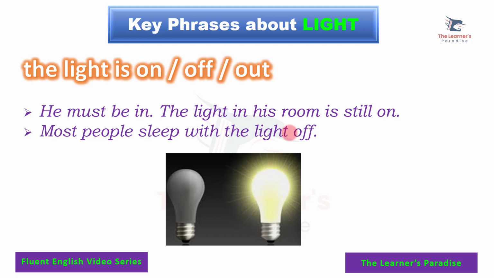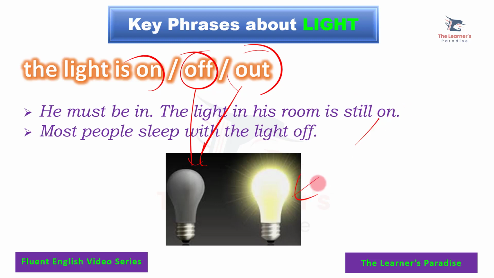Next we have the light is on, or it can be off, or it can be out. On when it is shining, off when it's not shining. When it is off, you can also call it out. Example sentence: He must be in. The light in his room is still on. It is still shining.